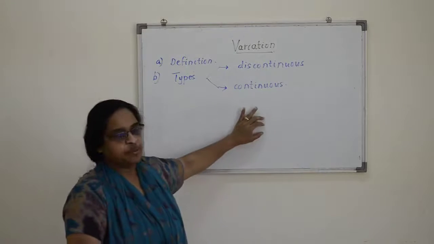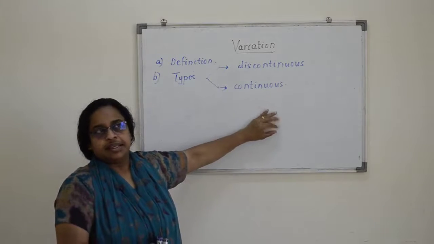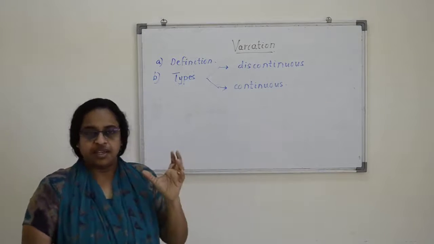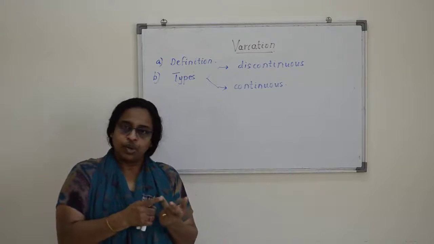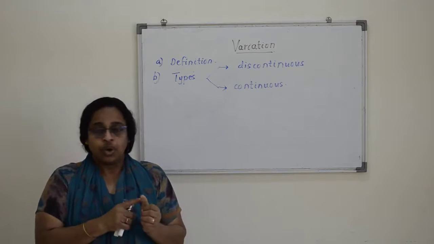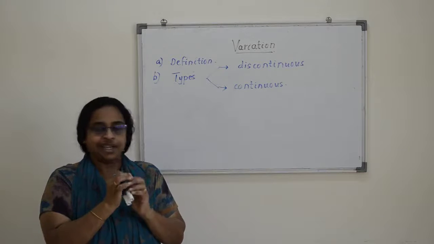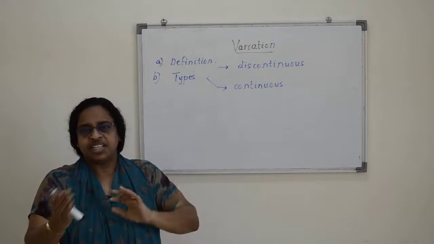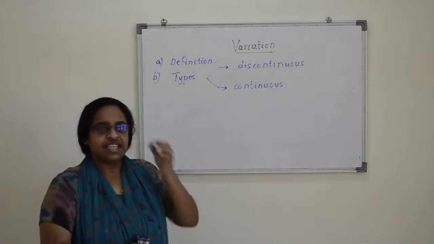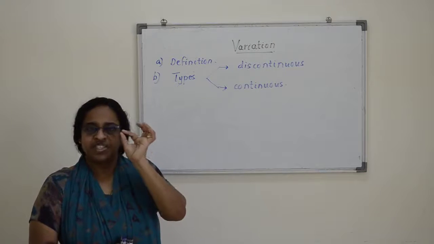For example, the eye color. Either it can be brown or black or green or blue or silver, or a very bright color. So there are maybe 5 to 6 differences you can see in the color of the eye, especially the iris.